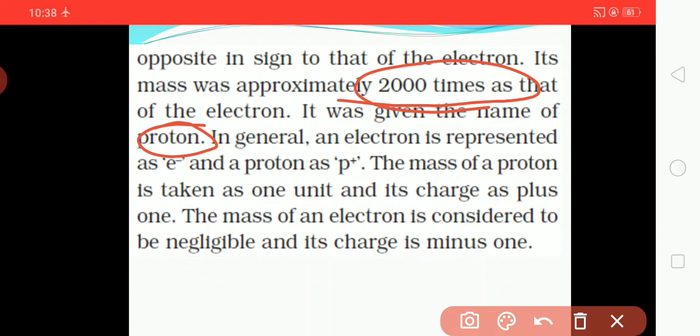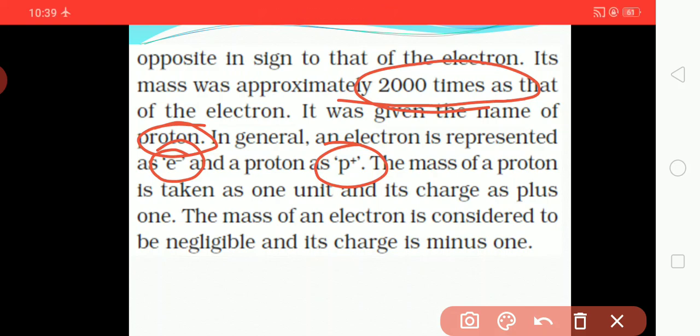In general, an electron is represented as e minus. Electrons are mostly indicated by e minus, or a minus sign. So, obviously, the proton will be indicated by p plus. Here the electron is e minus, so the proton will be p plus. From this we can say that the proton has a plus charge, p plus, and the electron has a minus charge, e minus.